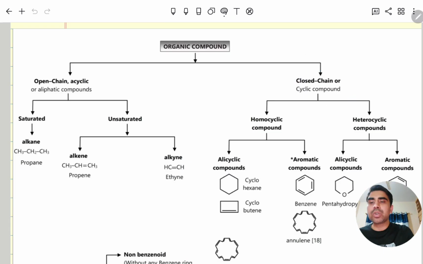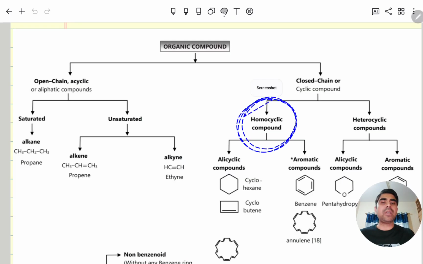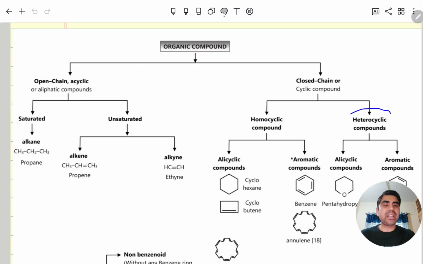So open chains are of two types, saturated and unsaturated. Saturateds are alkanes, unsaturateds are alkene and alkyne. Closed chain is again of two types, one is homocyclic and one is heterocyclic. Homocyclic means that the whole ring is formed by carbon atoms. Heterocyclic means at least one atom will be different from carbon, as you can see.